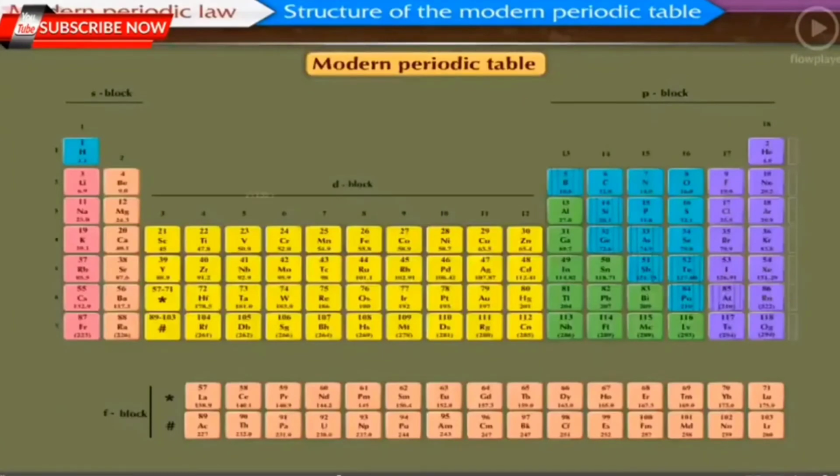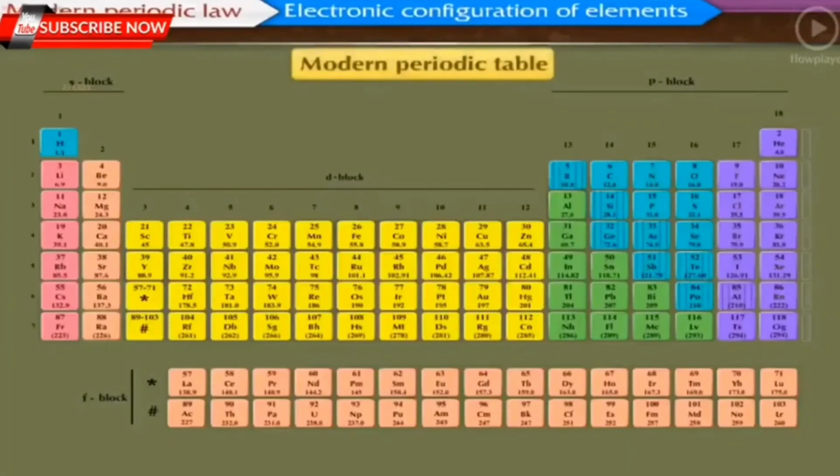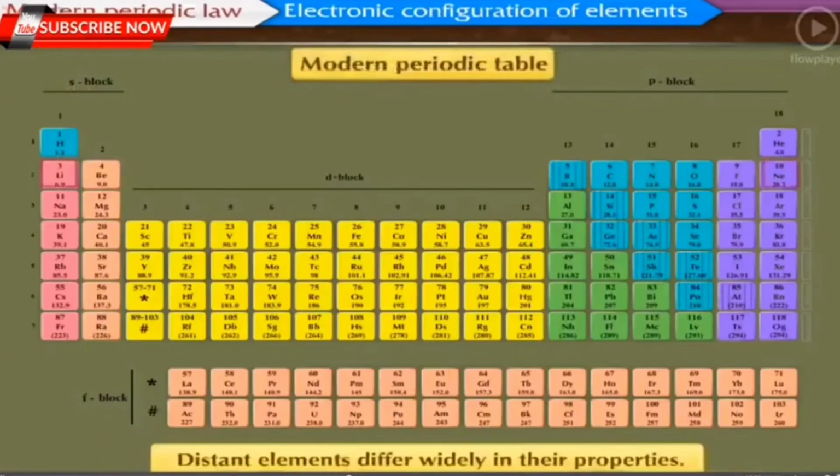Now let us study the electronic configuration of elements. Modern periodic table and electronic configuration of elements. It is seen that neighboring elements within a group differ slightly in their properties, while distant elements differ widely in their properties.